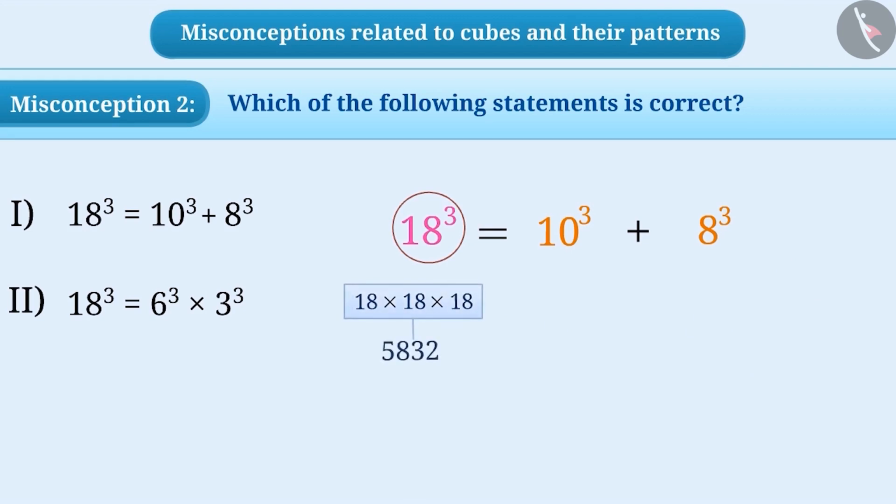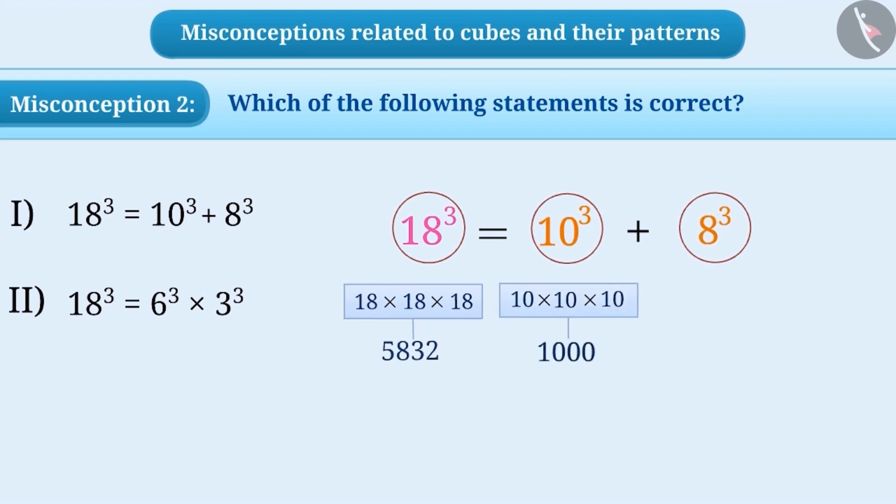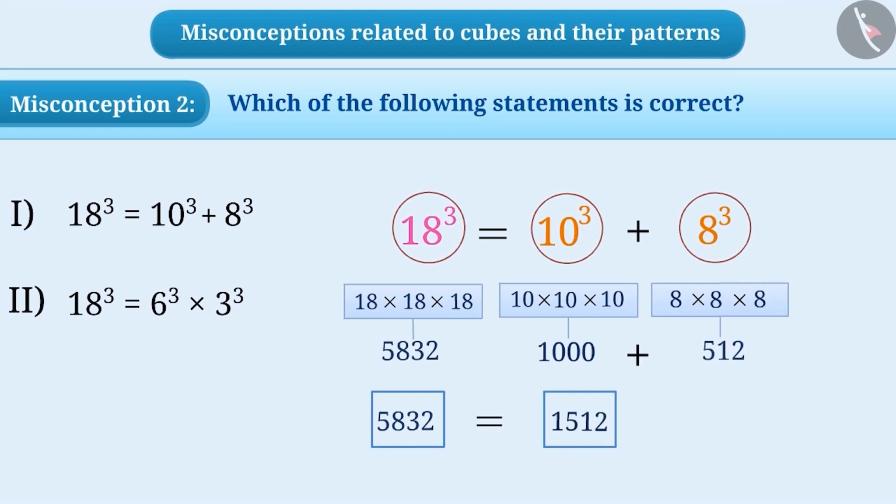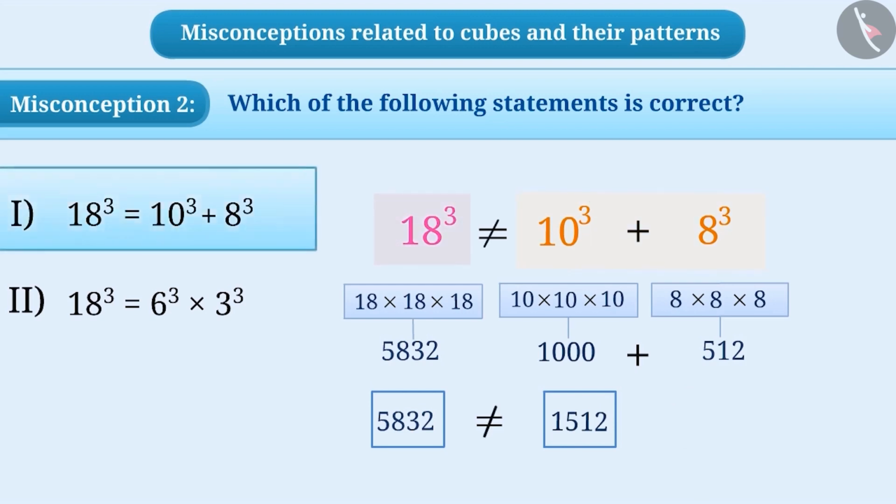5832. Similarly, on the right-hand side, 10 to the power of 3, which equals 10 multiplied by 10 multiplied by 10, is equal to 1000 and 8 to the power of 3 is equal to 8 multiplied by 8 multiplied by 8, which is 512. And if we add them both, we get 1512. Do you think both the sides are equal here? Here, 5832 is not equal to 1512. So both sides are not equal. This shows that the first statement is false. This cannot be the answer for the question.